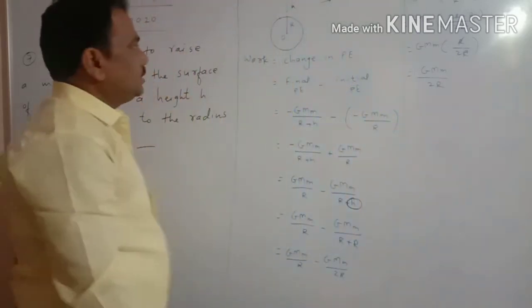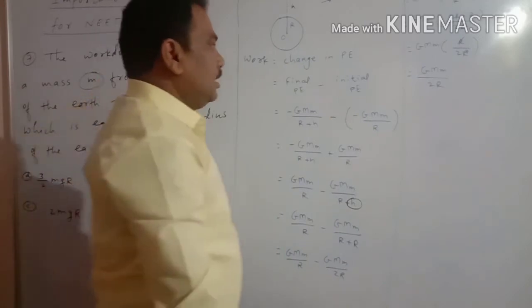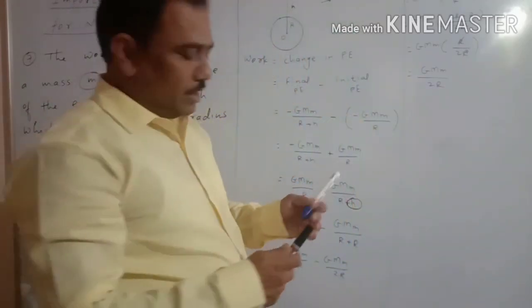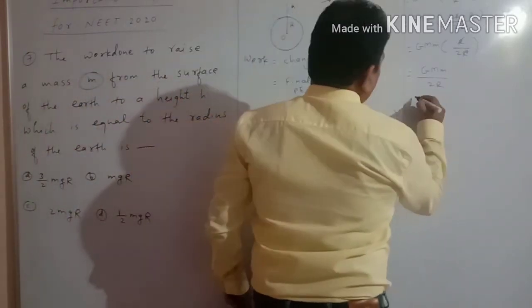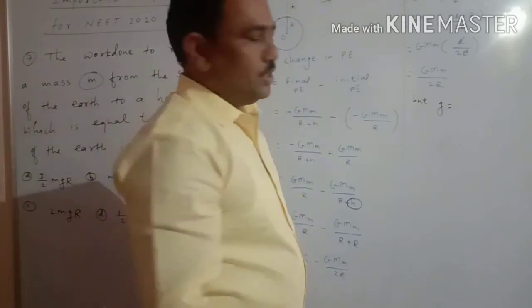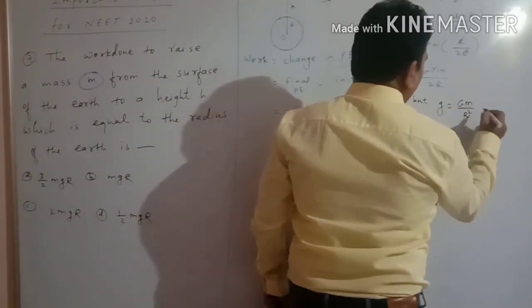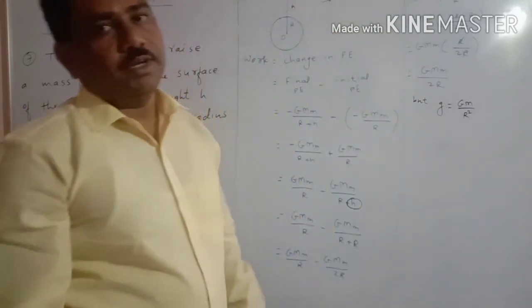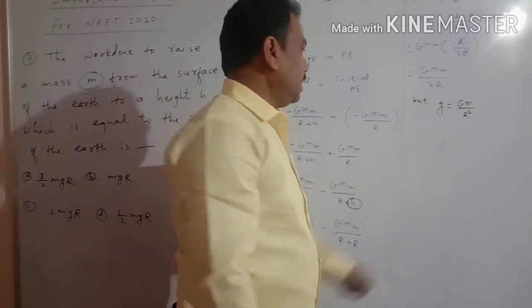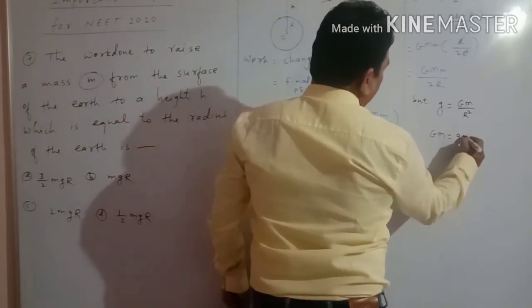So this is the work done. Work done means what? Change in potential energy. But we know the value of GM. What is the value of GM? The acceleration due to gravity g is equal to GM upon R square. We know this is a very simple, basic formula to calculate the acceleration due to gravity. So according to this relation, we can write GM is equal to g into R square.